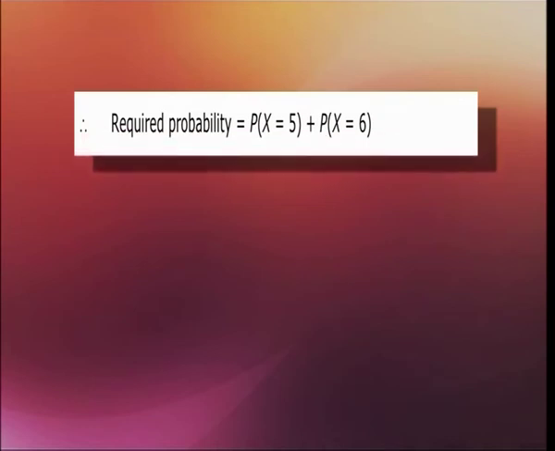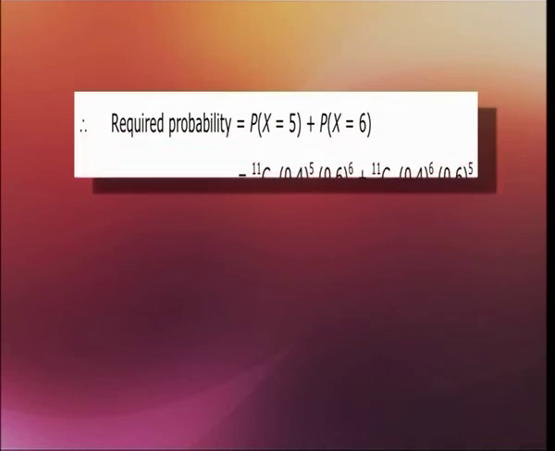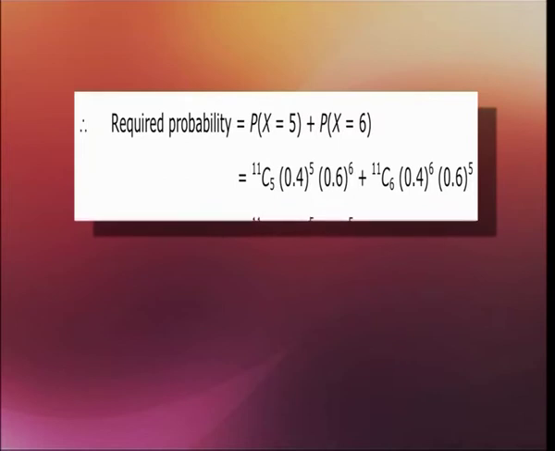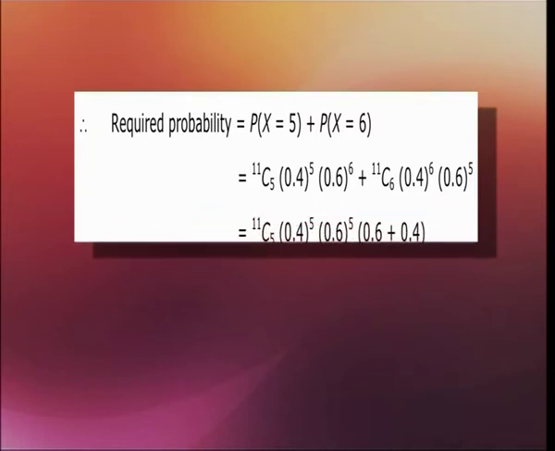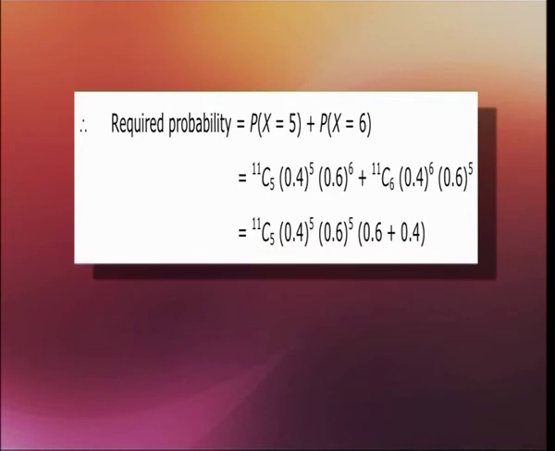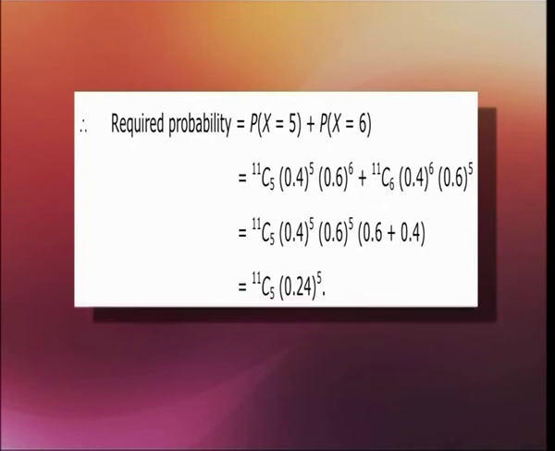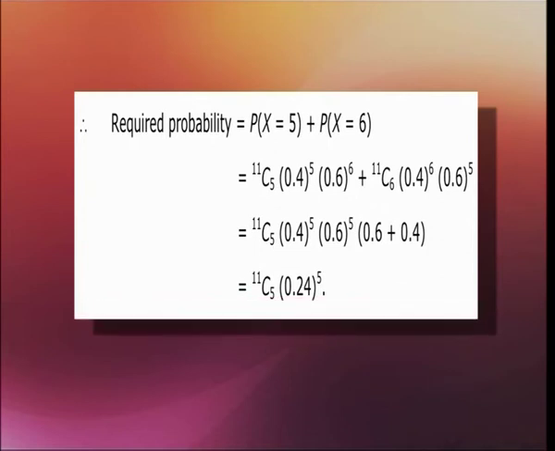So required probability that we need to calculate is probability of x equals to 5 plus probability of x equals to 6. So this is nothing but 11c5 times 0.4 raised to the power 5 times 0.6 to the power 6 plus 11c6 times 0.4 to the power 6 times 0.6 to the power 5, which is equal to 11c5 times 0.4 to the power 5 times 0.6 to the power 5 times (0.6 plus 0.4), that is in the bracket. Now we will have this as 11c5 times 0.24 to the power 5.